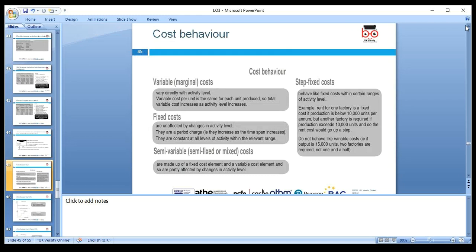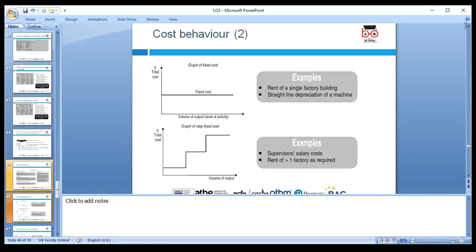Cost behavior: with variable cost, the cost will change, and fixed will stay the same. Semi-variable means fixed and variable together, like a phone line rental: your call charges are variable, but the line rental is fixed, so we call it semi-variable cost. Step cost means the cost changes in steps. Fixed cost may not always stay the same, it can be in steps. All of this has been explained here.